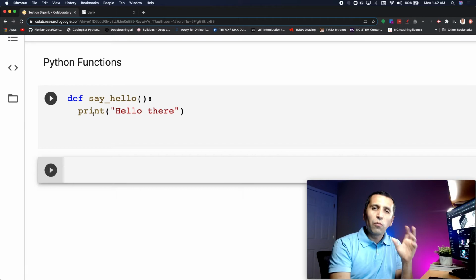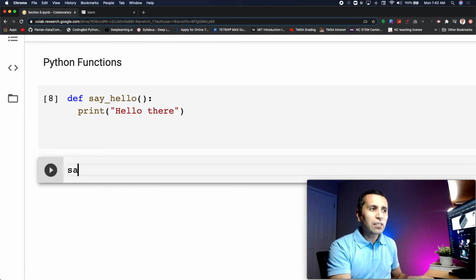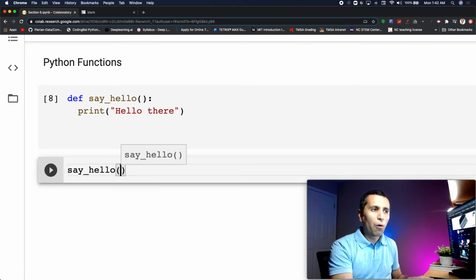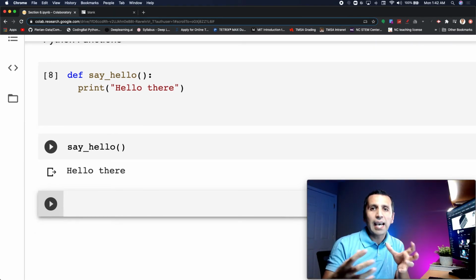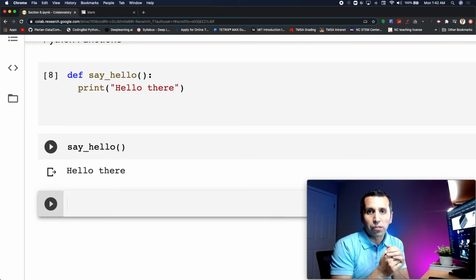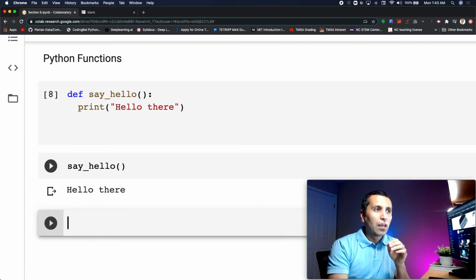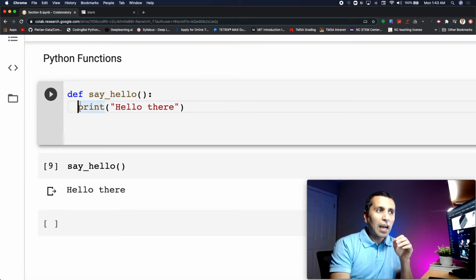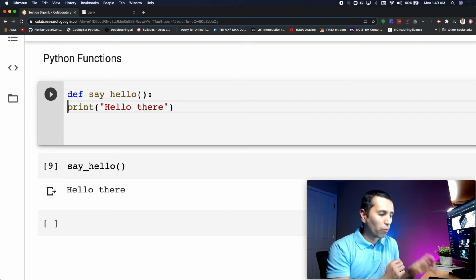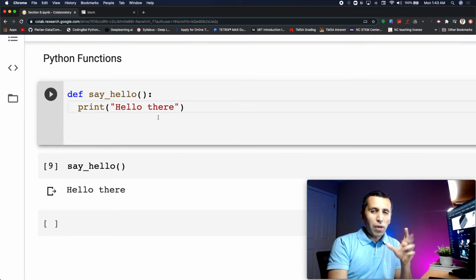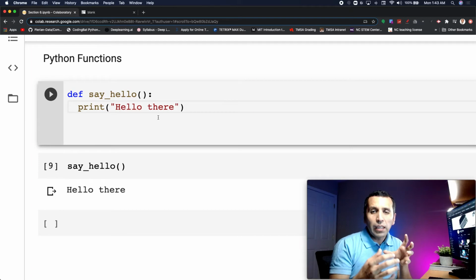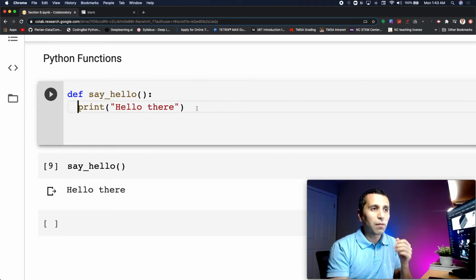Instead of going one by one, instead of typing print hello there, I can just call my function, say hello, opening and closing the parentheses. It goes up and tries to understand what the say hello package is, and it is going to execute it for me. That is easier. You see, my print is under my define function. If I don't put it that way, it is not going to work, because it must be under the function, inside my package. Right now I have only one line of code. What if I increase my lines? Of course it's possible.